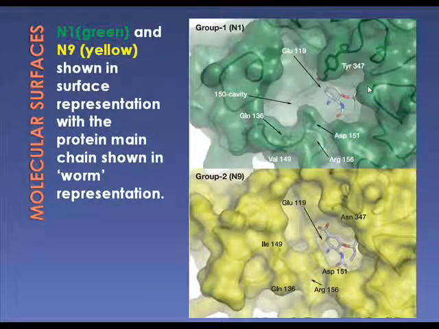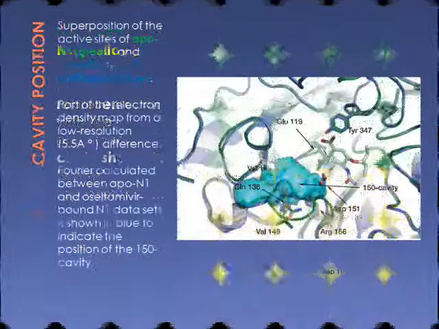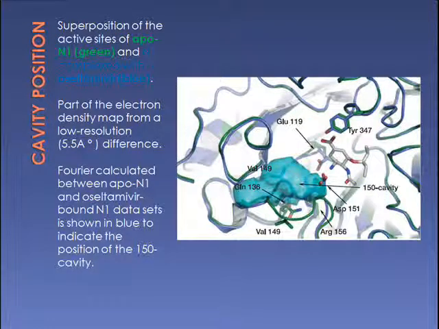This is a larger view from the previous figure. The N1 in green and N9 in yellow are shown in surface representation, with the protein main chain shown in a tube representation. Next is the cavity position of the protein. Superposition of the active sites of apo N1 in green and N1 complexed with oseltamivir in blue. Part of the electron density map from a low resolution 5.5 Å difference Fourier calculated between apo N1 and oseltamivir-bound N1 datasets is shown in blue to indicate the position of the 150 cavity.